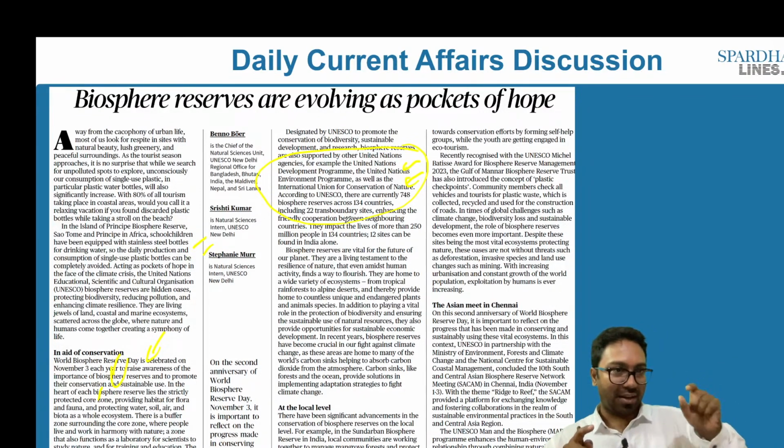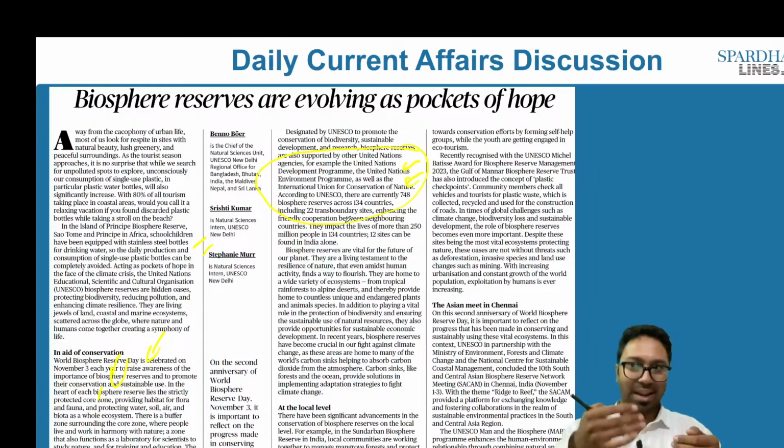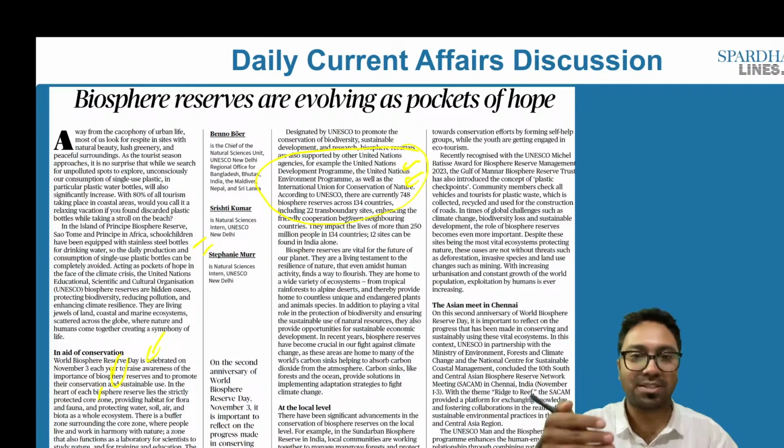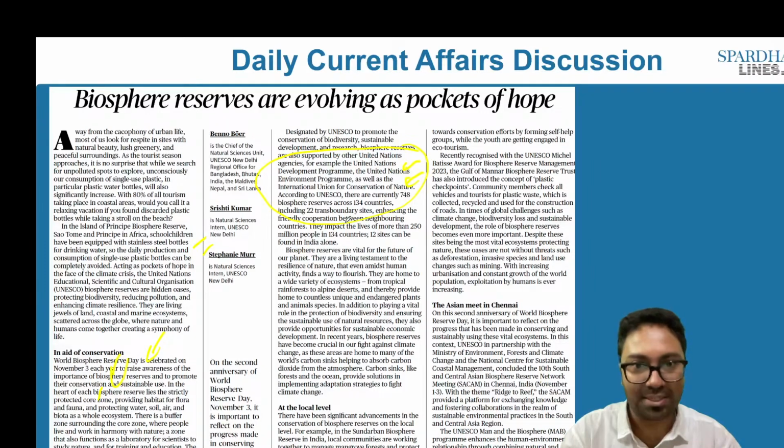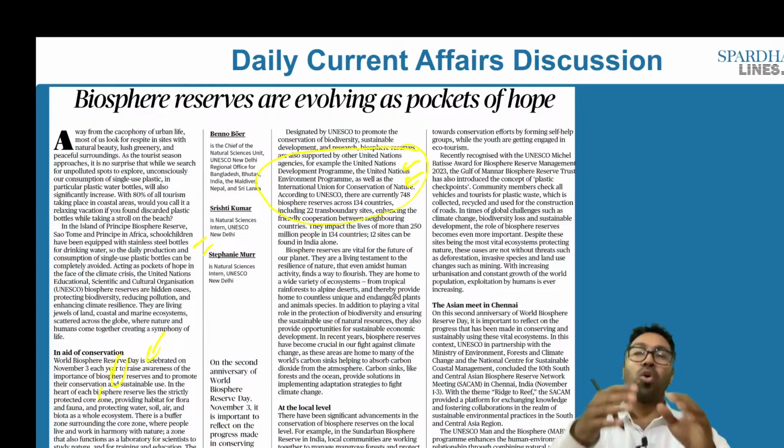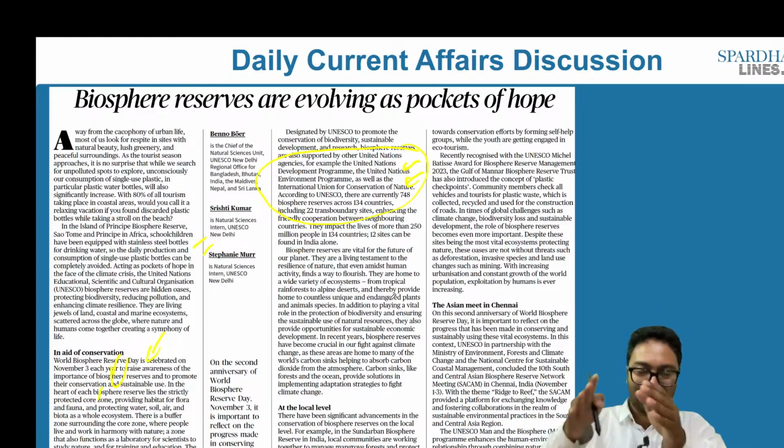In case we are able to sustain these activities in the biosphere reserve in an utmost respectable way, we would be able to have a symbiotic relationship with nature. Added to it, we would have in the biosphere reserve all types of environments as well as forests. For example, we have different types of tropical rainforest or alpine deserts, and we also provide a home to a number of species and different tribal heartlands.